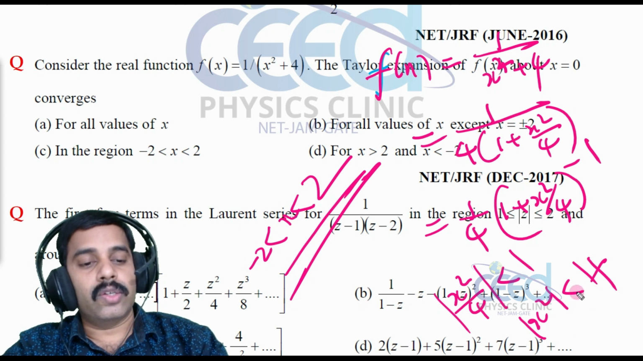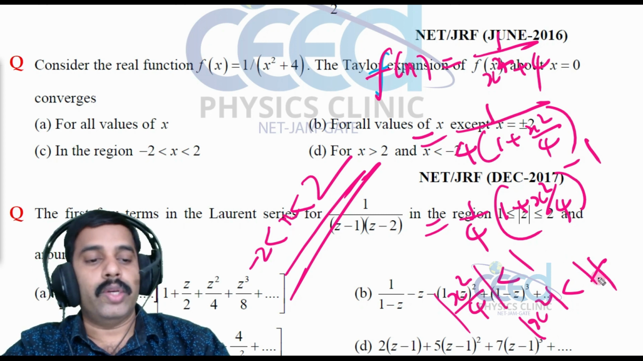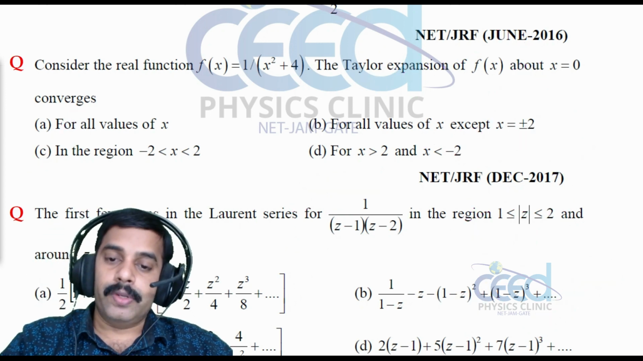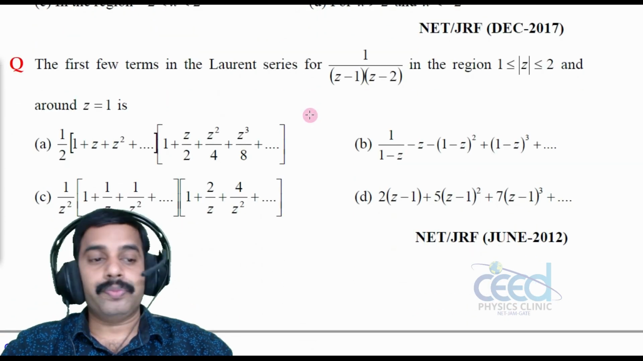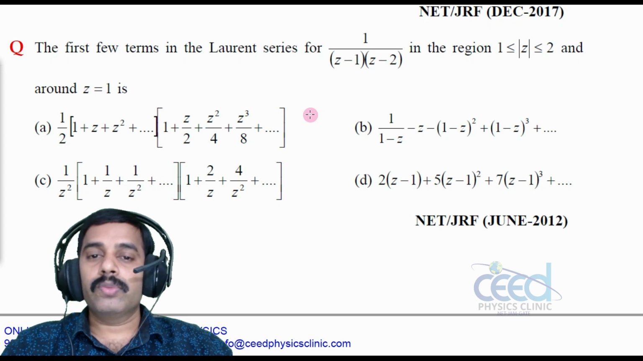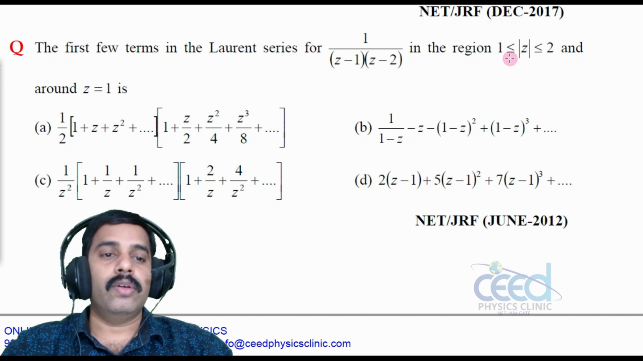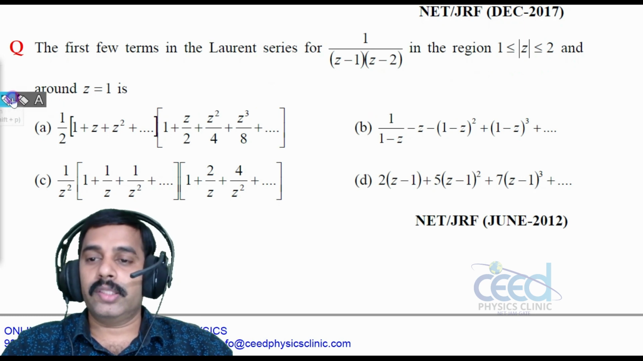So at that condition only x square is less than 4 means it will be in between minus 2 and 2, then only we will get x square less than 4. All right, so option C is correct, right? Now let us come to another problem. The first few terms of Laurent series 1 by z minus 1, z minus 2 in the region 1 less than or equal to z less than or equal to 2 and around z equal to 1 is, right?